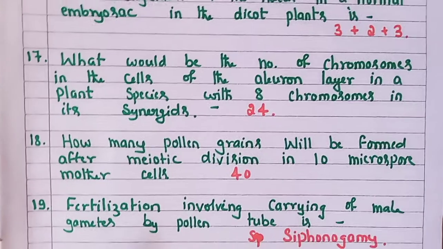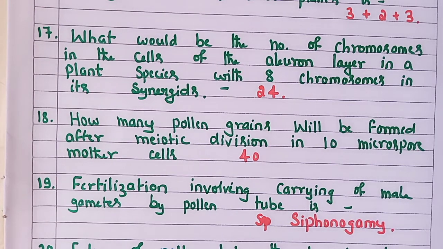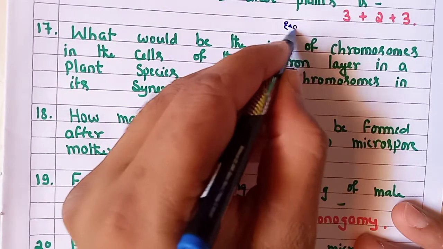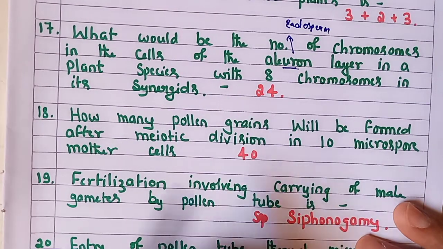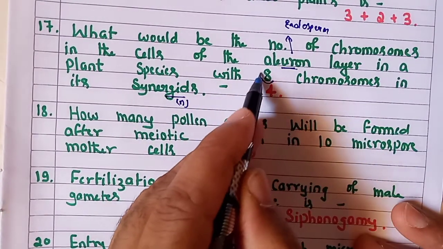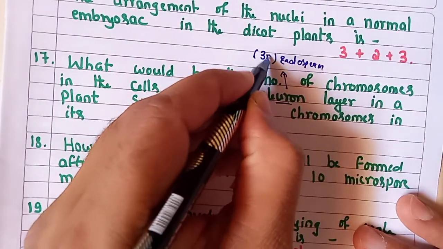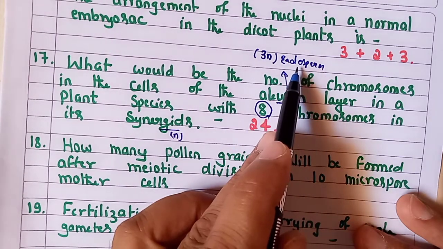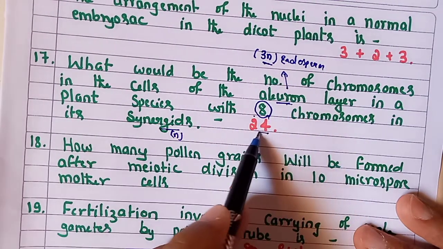Next question is, what could be the number of chromosomes in the cells of aleurone layer? See, I'll tell you, the aleurone layer is a part of endosperm, in a plant species with 8 chromosomes in its synergids. So synergids, as we know, are haploid. So 8 chromosomes are there in the synergids. Now endosperm, as we know, is the product of double fertilization and is triploid, 1 male gamete and 2 polar nuclei. So as the aleurone layer is a part of the endosperm which is triploid, if haploid is 8, then triploid is 8 threes are 24. That is the answer.